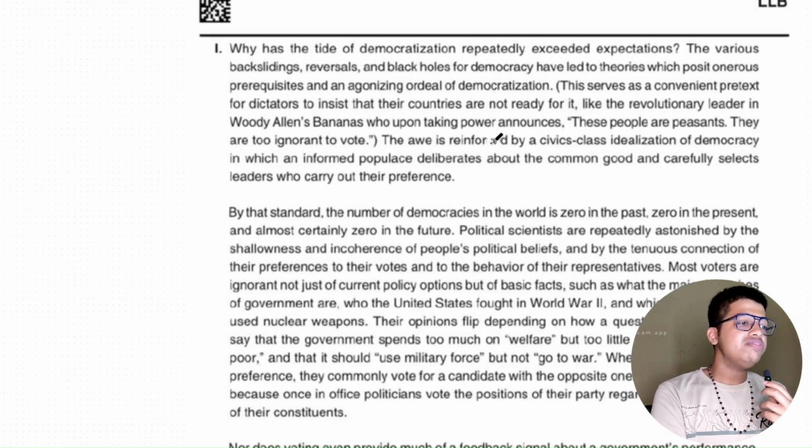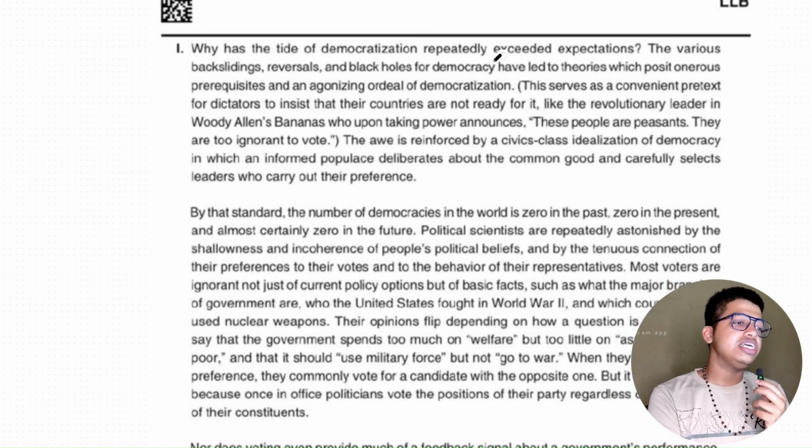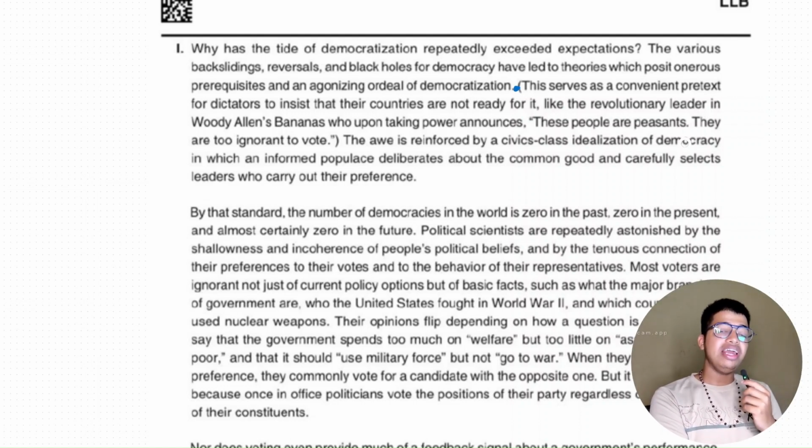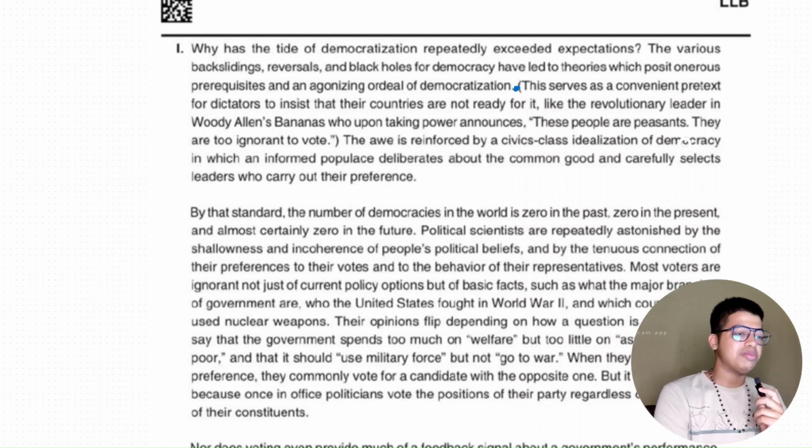Why has the tide of democratization repeatedly exceeded expectations? The various backslidings, reversals, and black holes for democracy have led to theories which posit wondrous prerequisites and an agonizing ordeal of democratization. A very good question. A very good start to a paragraph. The tide of democratization repeatedly exceeded its expectations. मिल गया एक thematic part, ये मिल गया है हमको. Next पढ़ते हैं. I understood थोड़ा verbose है, but as you read, you will be able to go through it.